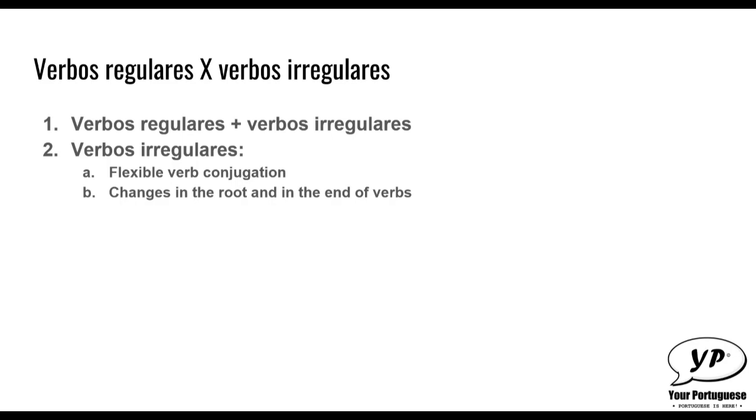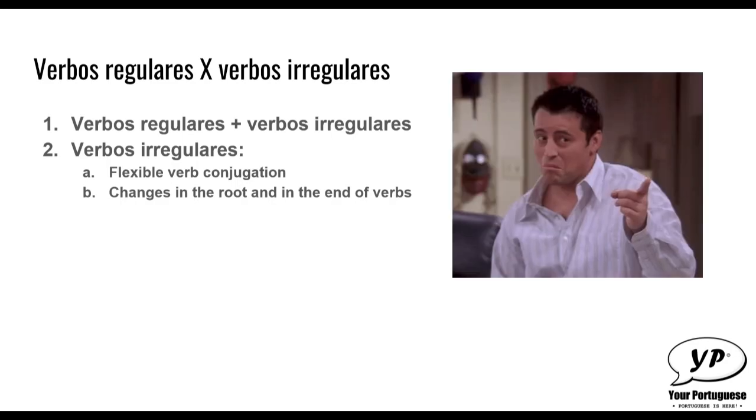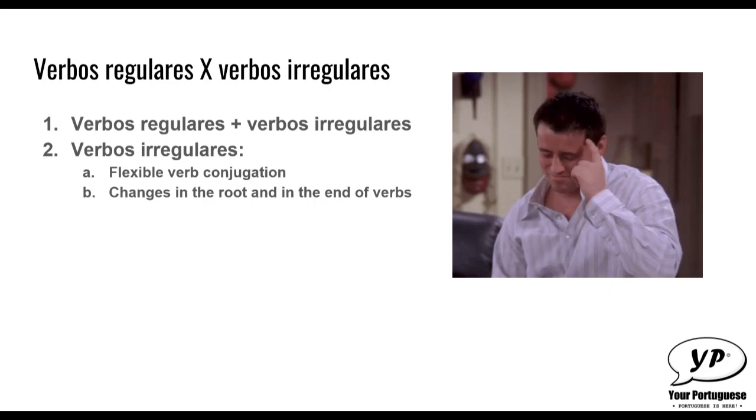The difference between verbos regulares and verbos irregulares is that, as I have already said, the regular verbs follow a pattern of conjugation, and the irregular verbs have a flexible verb conjugation. It may present changes in the root and in the end of verbs after conjugation. Because of the flexibility of these verbs, they can be a bit harder to conjugate than the regular verbs, but as with anything, the more you practice them, the easier they get and the faster you learn them.